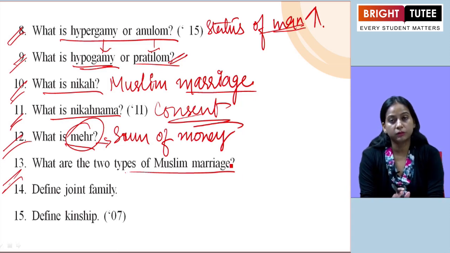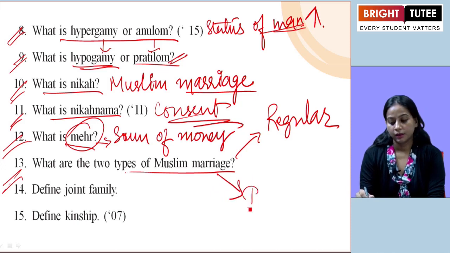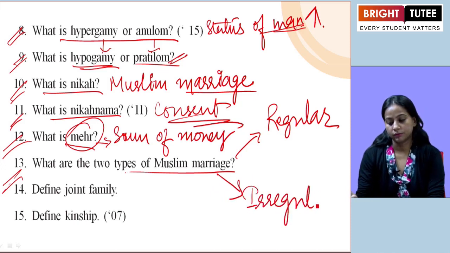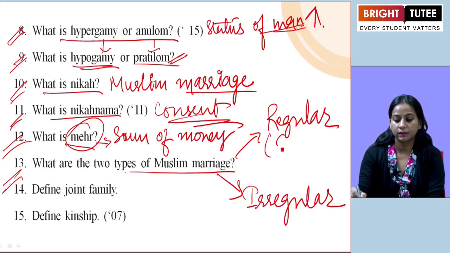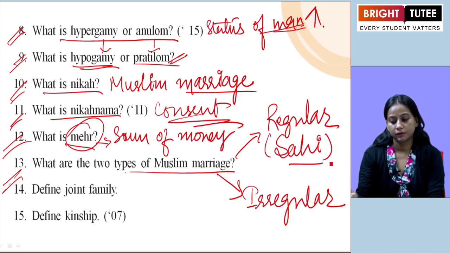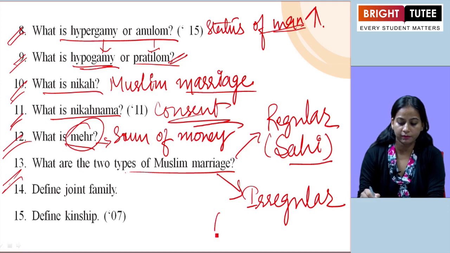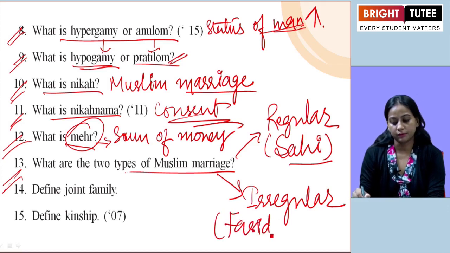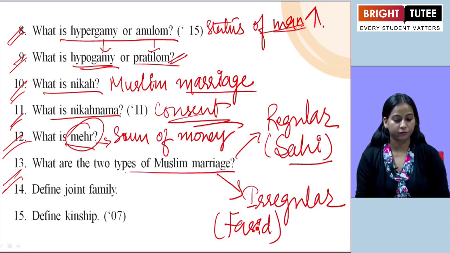So here we talk about the two types of Muslim marriage. The first one is regular and the second one is irregular. Another name for regular we can mention here, Sahi. That is one kind of Muslim marriage, and the other kind that we call irregular will be taken as Fasid. Clear? So these are the two types of Muslim marriage.